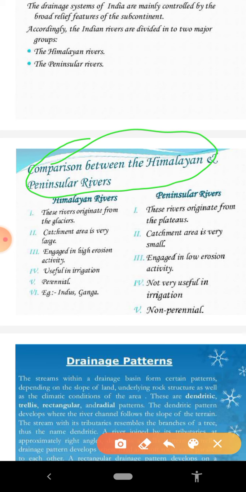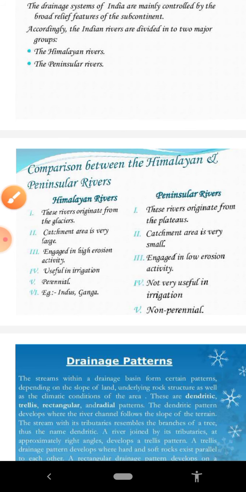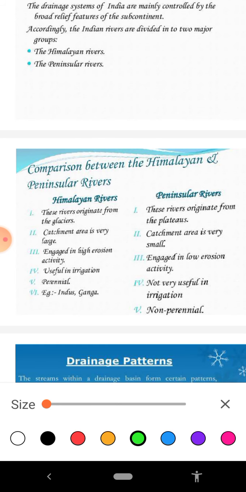Another very important point is the catchment area. The catchment area of the Himalayan rivers is very large, but the catchment area of the peninsular rivers is very small. And what is a catchment area? The catchment area is the area from which a river gets its drainage, or you can say the source of water. So the Himalayan rivers have a large catchment area, but the peninsular rivers have a very small catchment area.